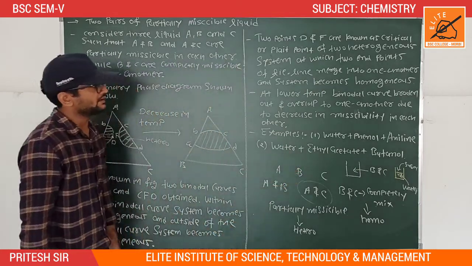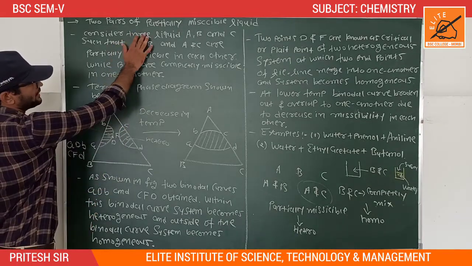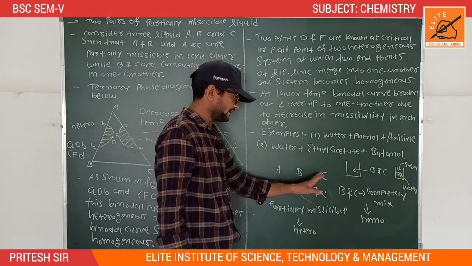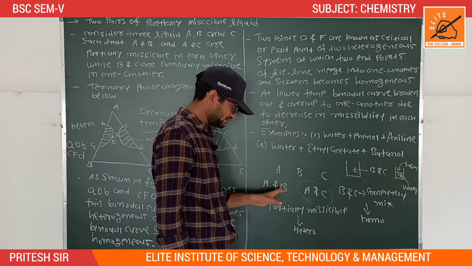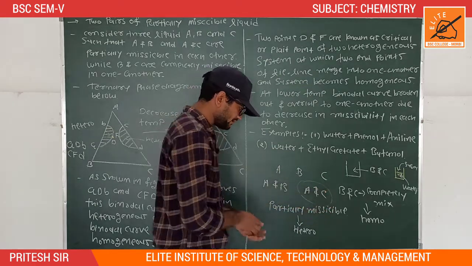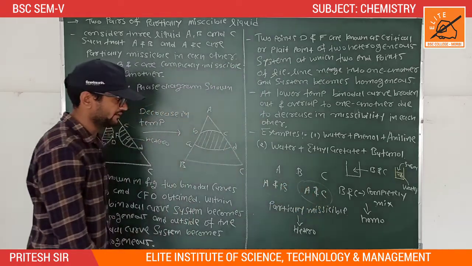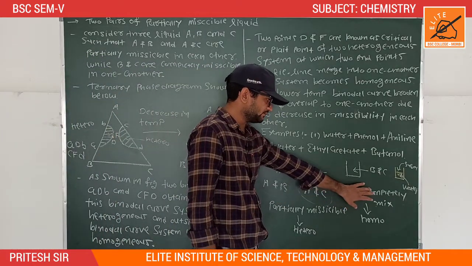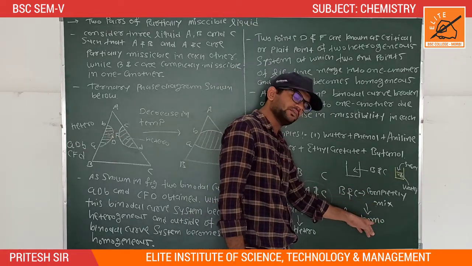The second type of partially miscible liquids is two pairs of partially miscible liquids. Here we take three liquids, A, B and C, in which A and B form partially miscible liquids, and similarly A and C also form partially miscible liquids. This is the first pair and this is the second pair. While B and C form a completely miscible liquid, only one phase is present and the system becomes homogeneous.